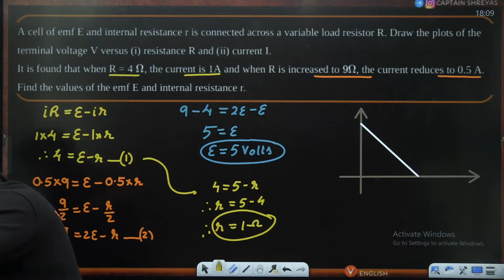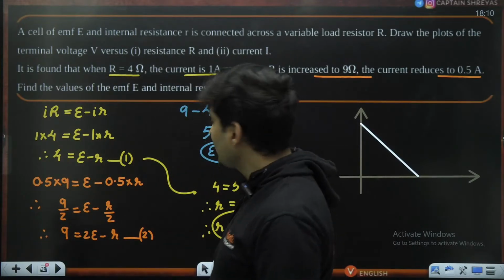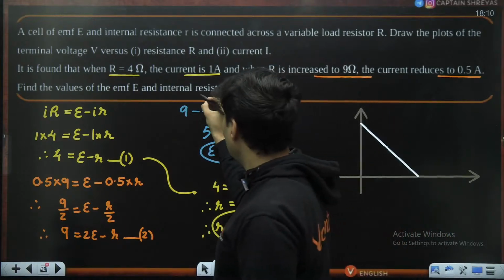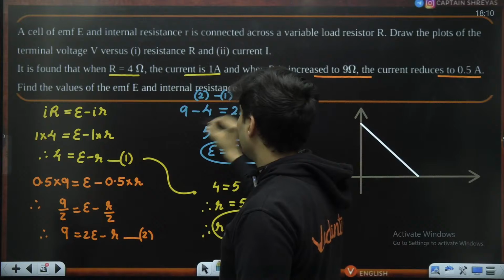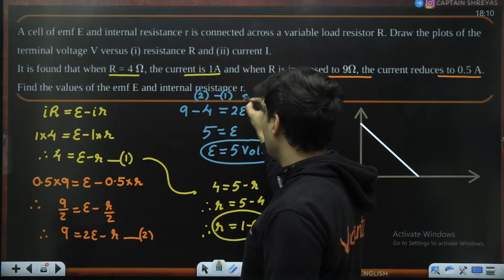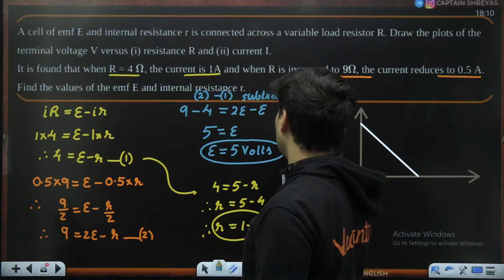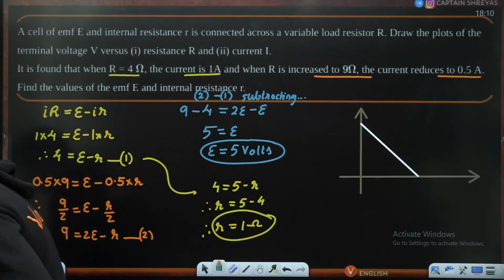Understood? You have to show all these working steps, guys. I'm solving it for you for one reason. Why? Because I want to show you the working steps. If you don't show the working steps, they will cut marks. Here also, you should show that you do equation number 2 minus equation number 1. So subtracting the equations, this is what you will get. So write all these steps. All right. Very good. Awesome.